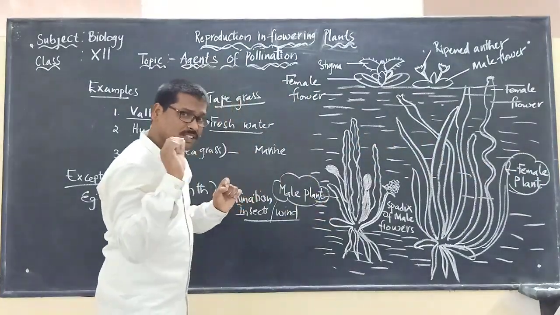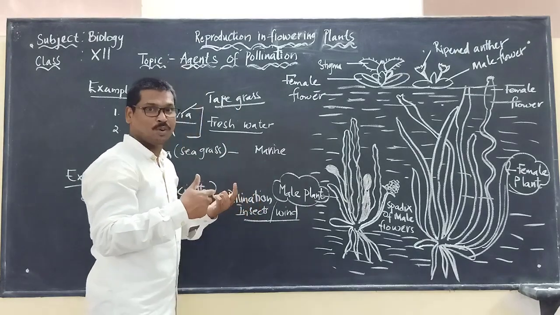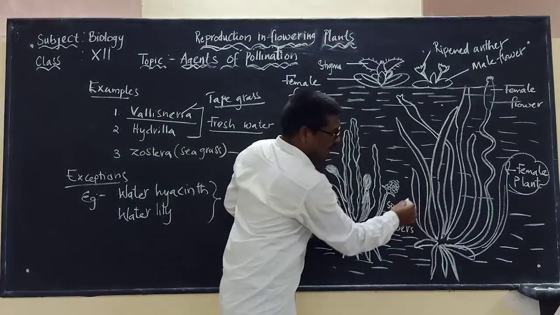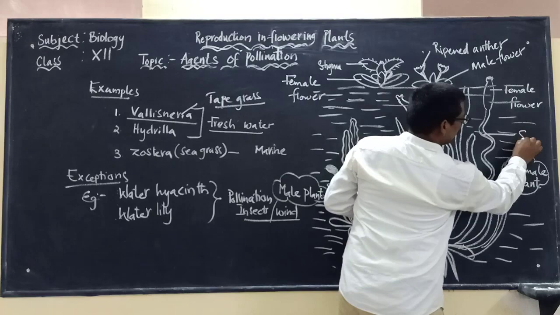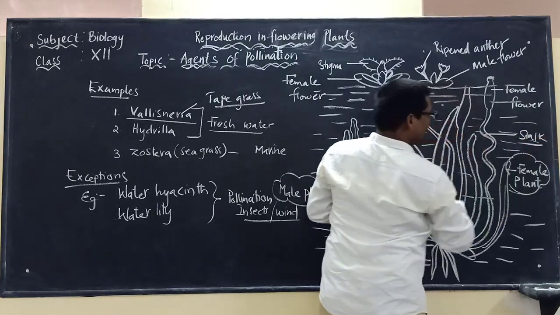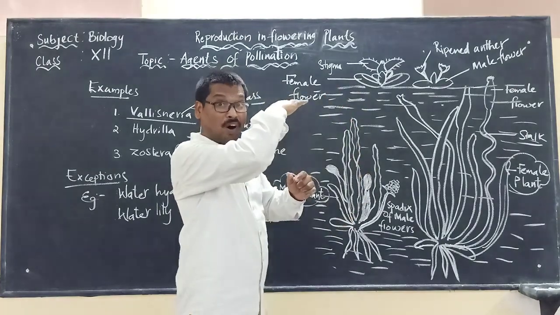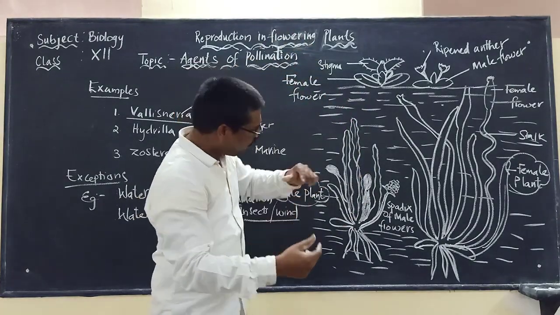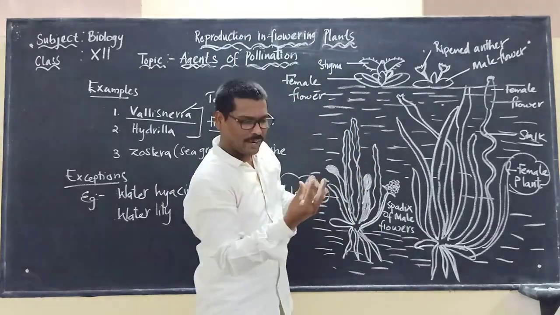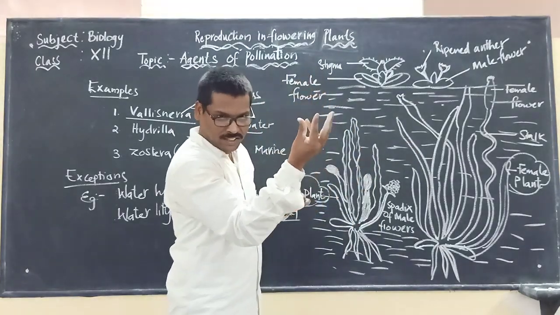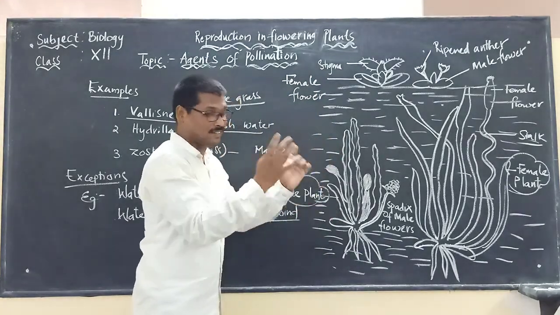Here, a very interesting thing is that when it has to undergo pollination, the female plant, with its long stalk bearing the flower, will come up onto the surface of the water. When it comes up onto the surface of the water, it is not compulsory that it should happen at the same time.